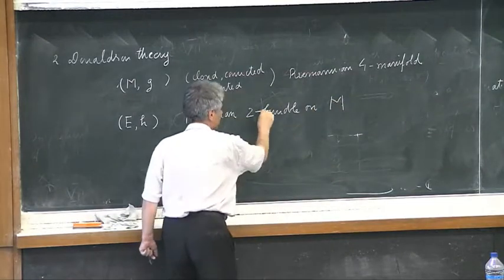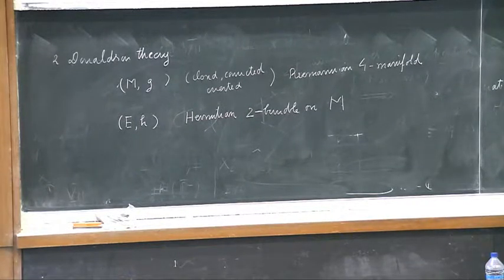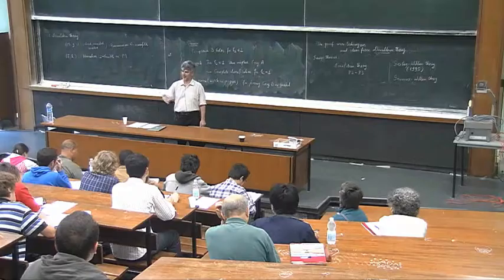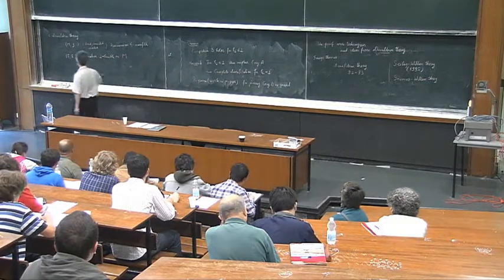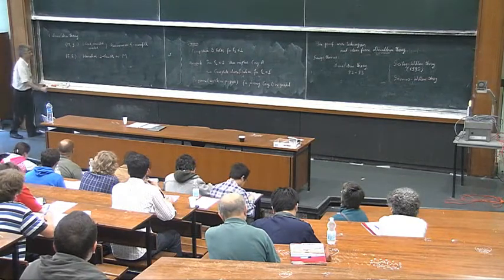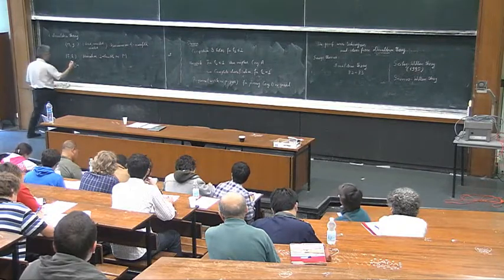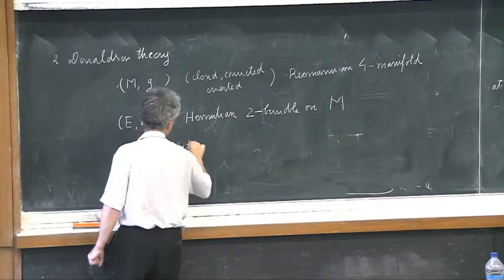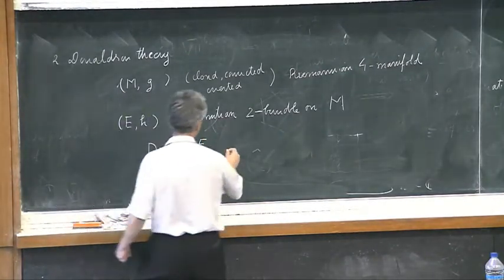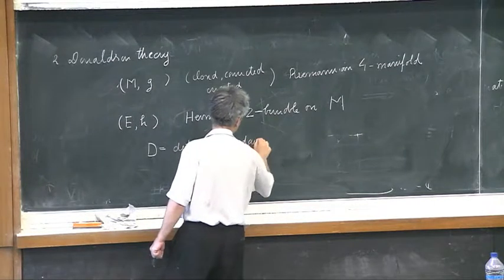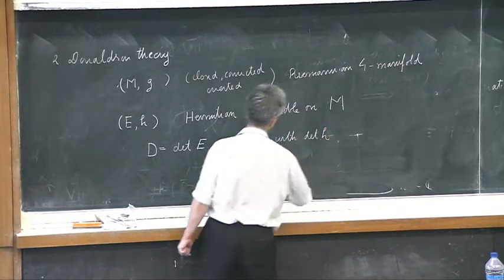So, very concrete. I don't speak about general structure groups or Lie groups. I don't mention gauge theory in general, in principal bundles at all. I want to come directly to the point. And D will be my notation for the determinant of E, which of course is endowed with the induced metric, so it's what is called a Hermitian line bundle.